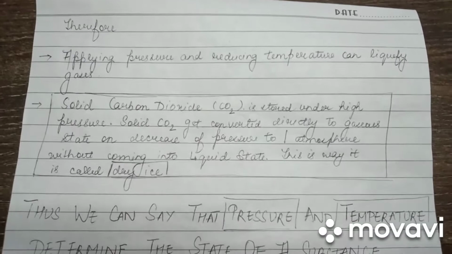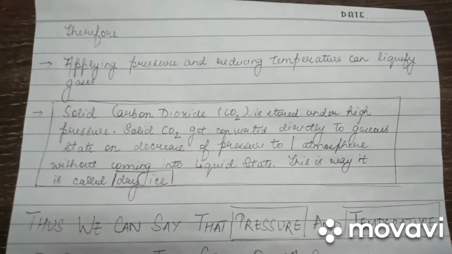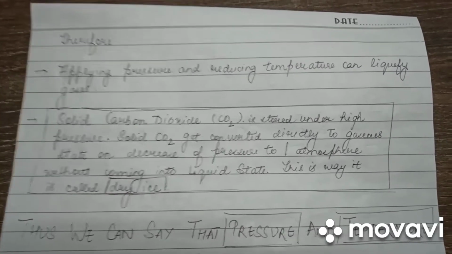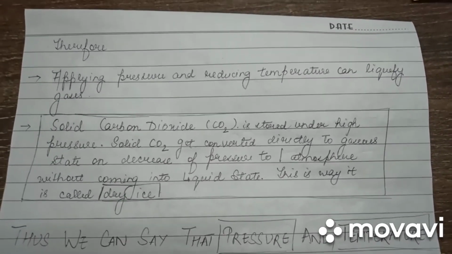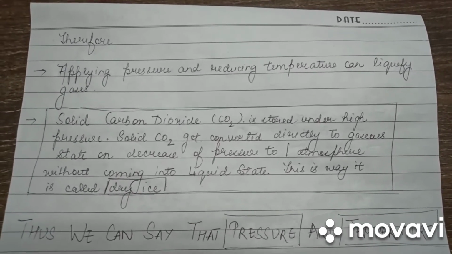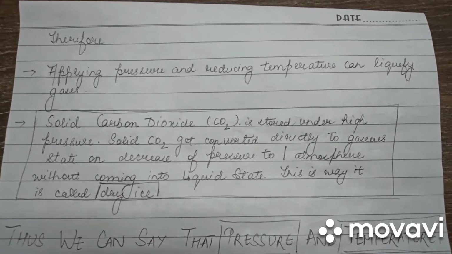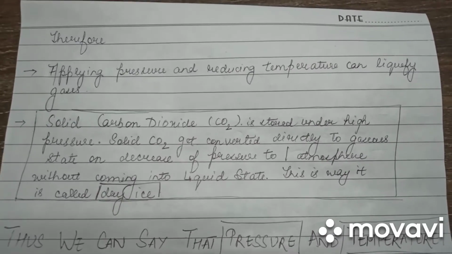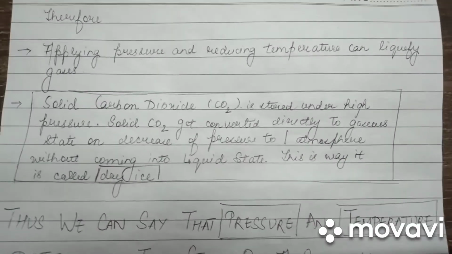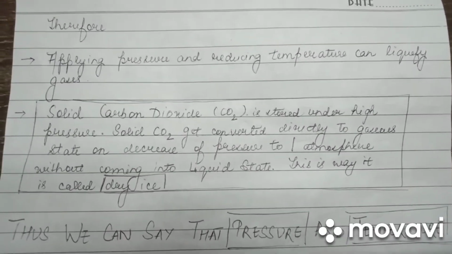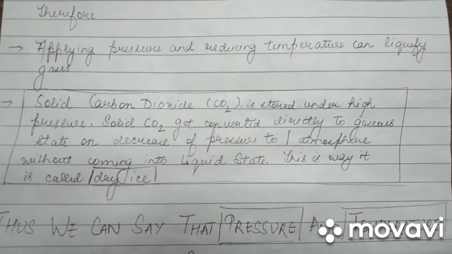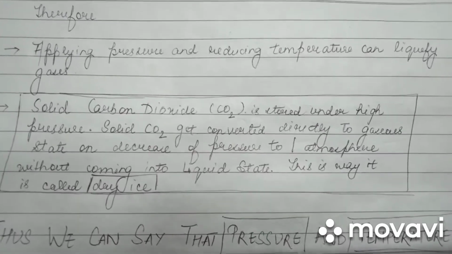Let us consider the case of solid carbon dioxide. Solid carbon dioxide is stored under high pressure. Solid CO2 gets converted to gaseous state on decrease of pressure to 1 atmosphere without coming into liquid state. This is why it is called dry ice. The example of solid carbon dioxide clearly tells us that by applying pressure and reducing temperature, we can liquefy gases.